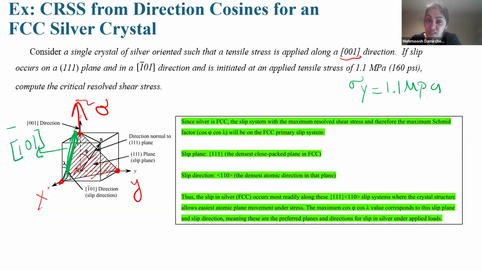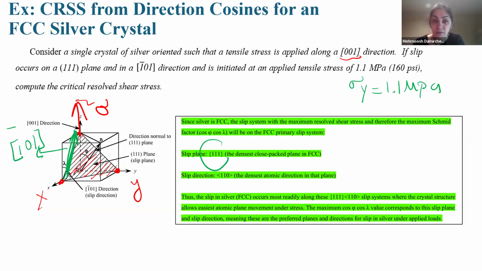Since silver is FCC, it has maximum resolved shear stress on slip systems, or the maximum Schmid factor, cosine lambda cosine phi, will be on the FCC primary slip system. What is the primary slip system? The family of planes {1 1 1}, and we show one of the planes of this family here, the close-packed planes, or planes of maximum planar density, and the slip direction should be <1 1 0>.